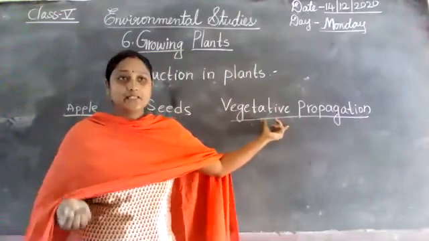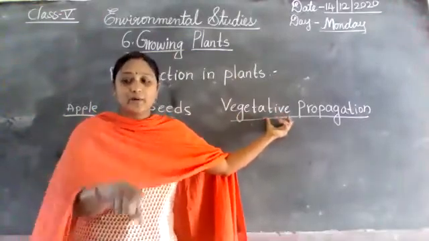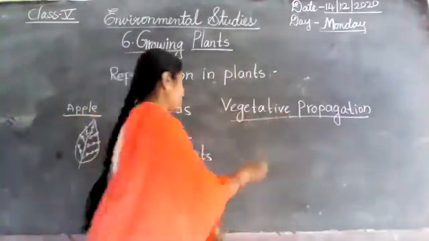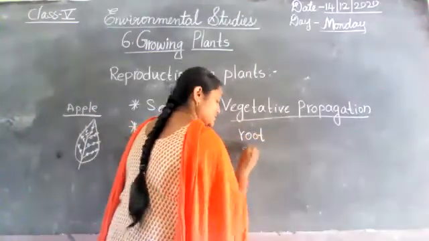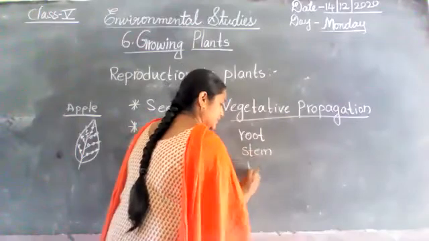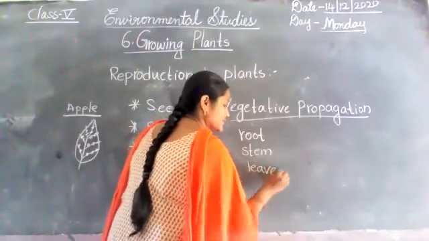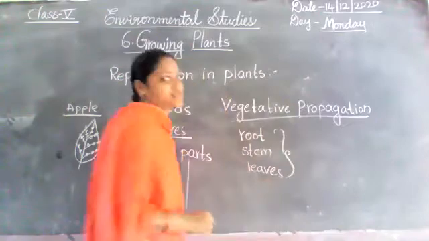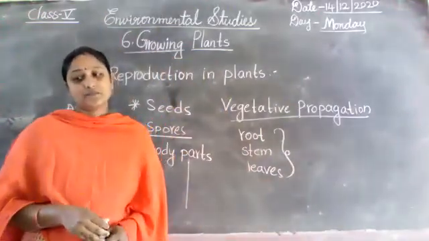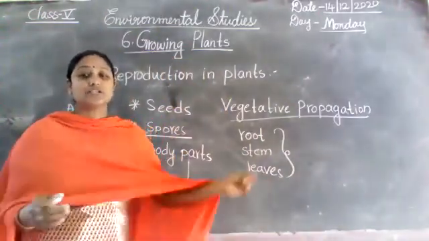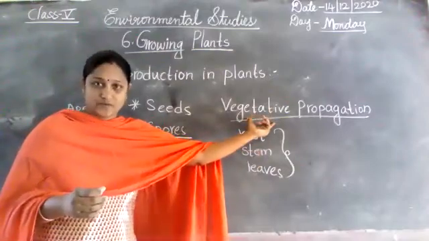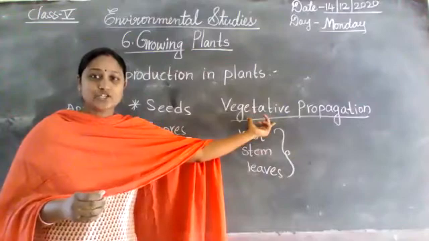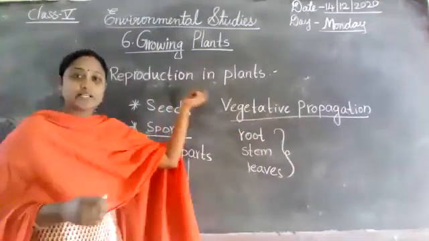Some plants reproduce from their body parts such as the root and stem, leaves. This type of reproduction is called vegetative propagation. Right, children? Did you understand all, children? What did I explain here?